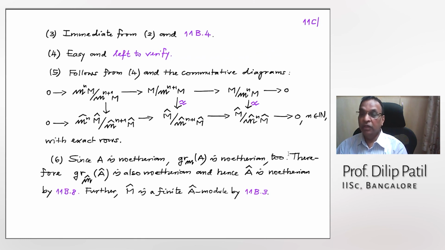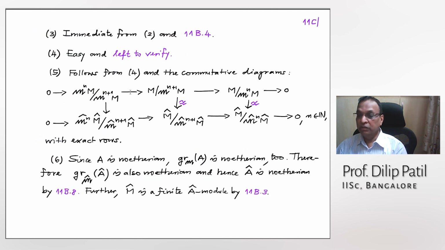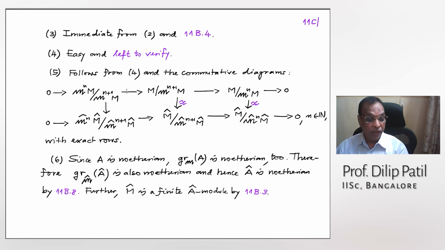So this is Noetherian, and therefore this is Noetherian because they are isomorphic, and therefore A cap is Noetherian. And all this refers, and therefore further M cap is a finite module, same situation. All right, so with this I finish, and now I will tell you what I will do in next lectures.